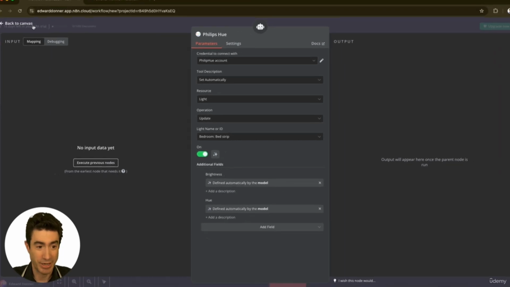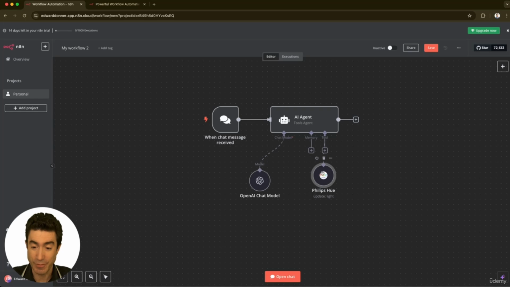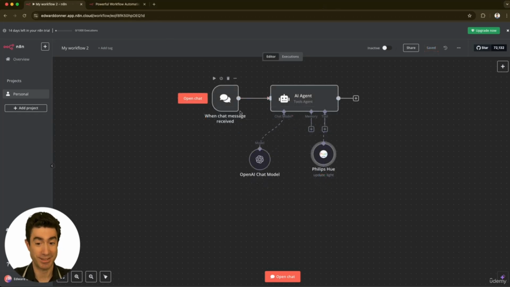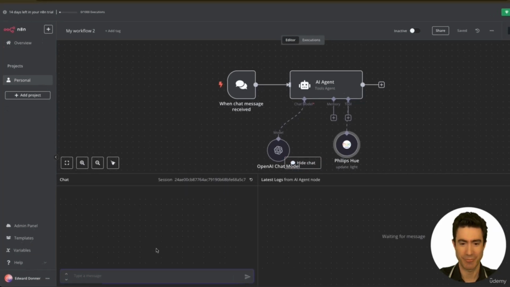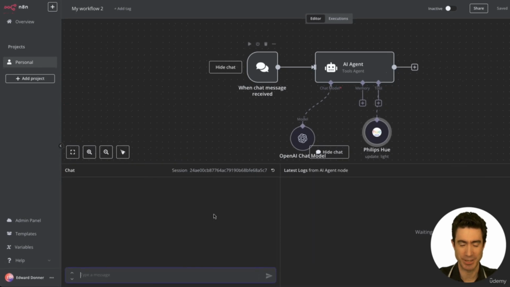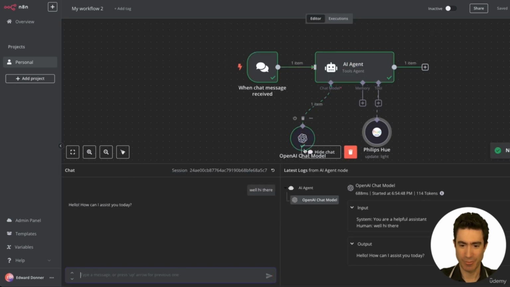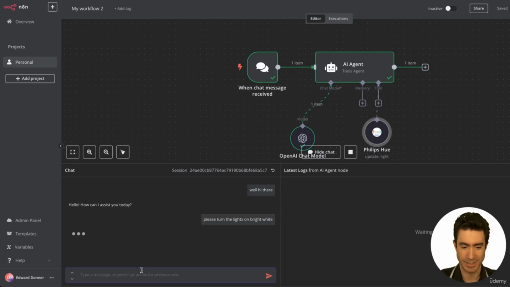When I go back to the canvas, you'll see that we have given a tool to this agent that you can see visually here that it is able to control the Philips Hue light bulb. So here we are looking at our chat, our agent, the LLM, and the tool. Let's get going with bringing up the chat message that's associated with this input. And let's say, well, hi there. And you can see it working and thinking, hello, how may I assist you today? Let's say, please turn the lights on bright white.